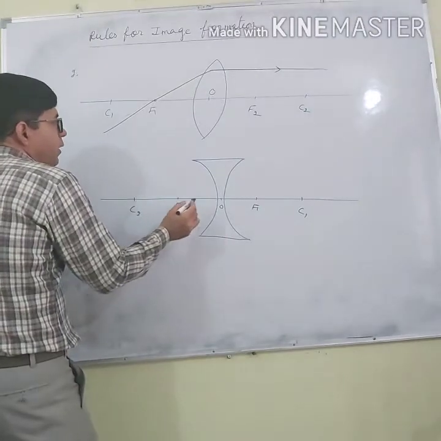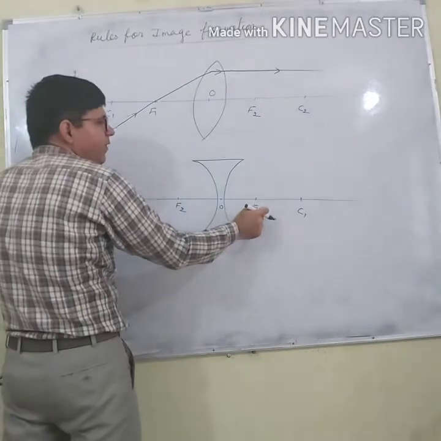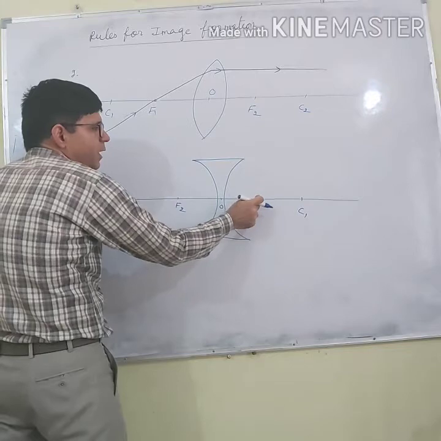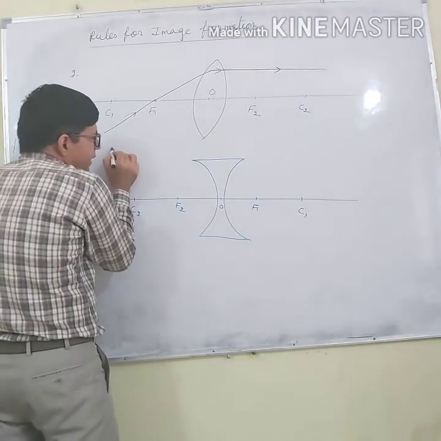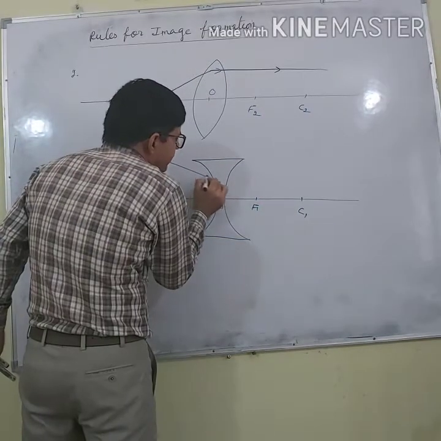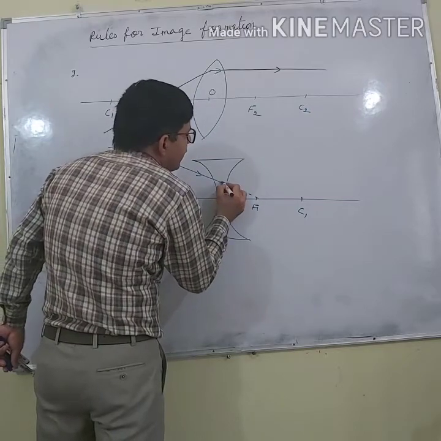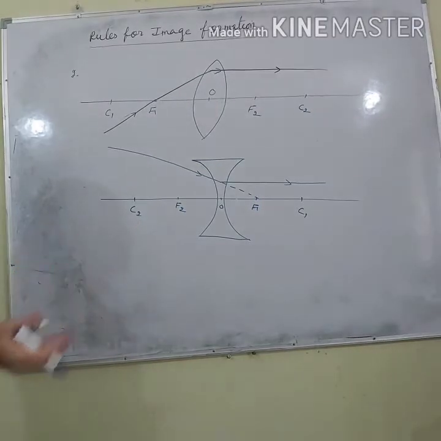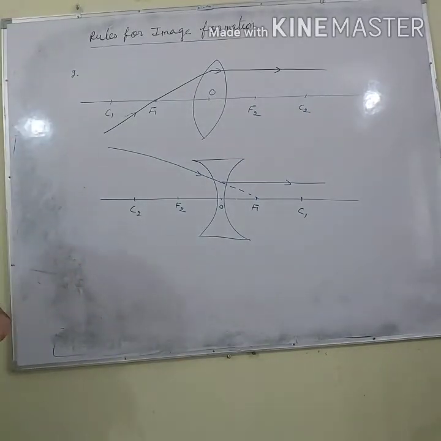Second point is, now a ray of light passing through F1. What is F1? This. But a ray of light cannot actually pass through F1, it appears to pass through F1. Let us say a ray of light appears to pass through F1. What will happen? It will become parallel to the principal axis. In one case, a ray of light passes in actual practice. In another case, it appears to pass.